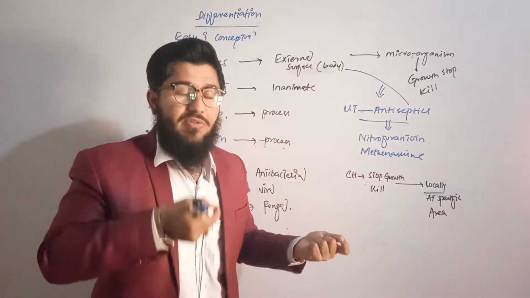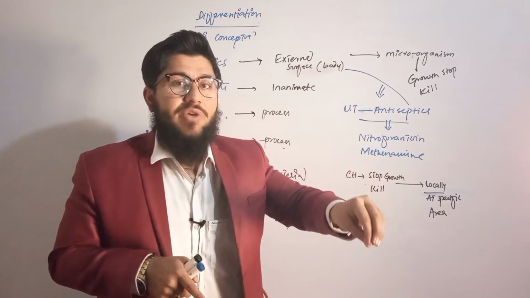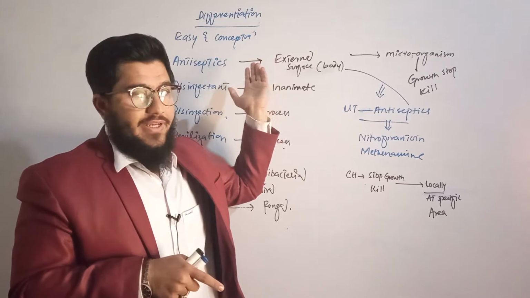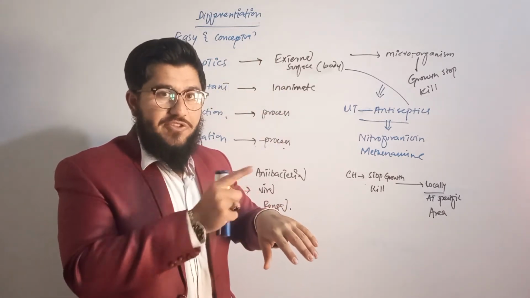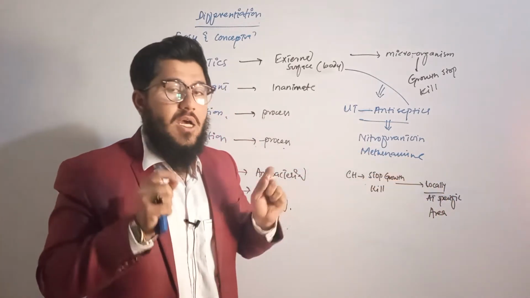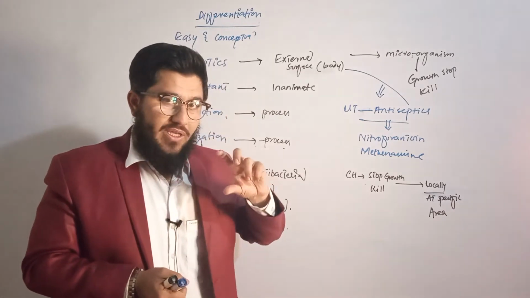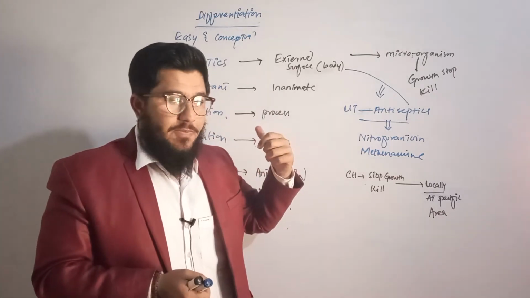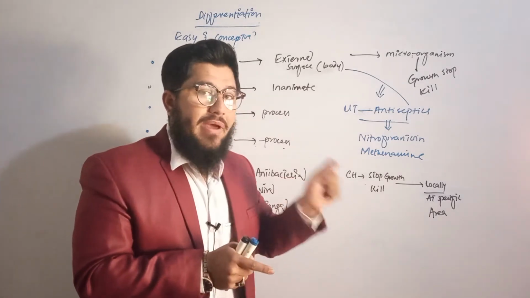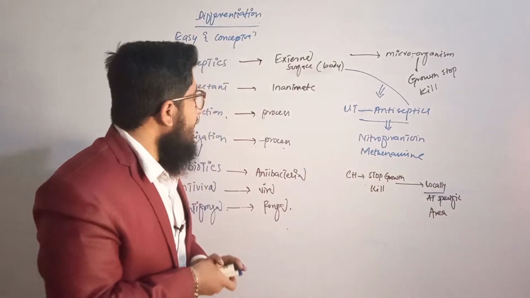These antiseptics are actually acting locally in the urinary tract. If you take these antiseptics, they will move through your GIT and reach the urinary tract, and they will show their particular action in the urinary tract, means local action. And obviously, when we are using antiseptics on the external surface, again they are showing the local action. So like this, if you use the word local, then this definition will become a comprehensive definition. So once again, what is this comprehensive, very specific definition of the antiseptics? Antiseptics are the chemical agents that either stop the growth of the microorganisms or kill microorganisms locally. Okay, simple. I hope you got it.